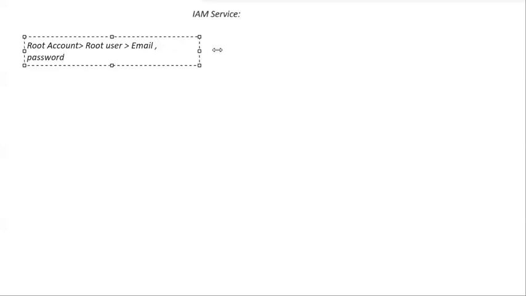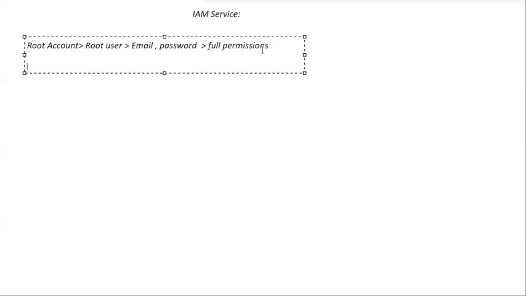So can I say for this root user, since he is the owner of his account, he can have whole AWS access, all resources access. Yeah. So you can have full permissions to access AWS resources. Okay. So by root user, can we create multiple users in AWS? Yes. So by using root user, we can able to create multiple users in AWS. Let me write that point.